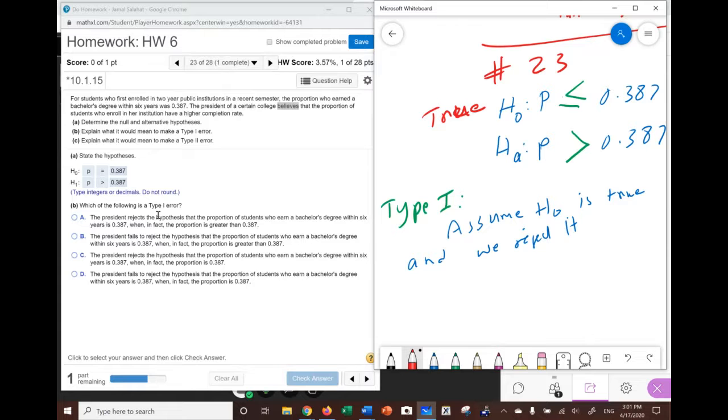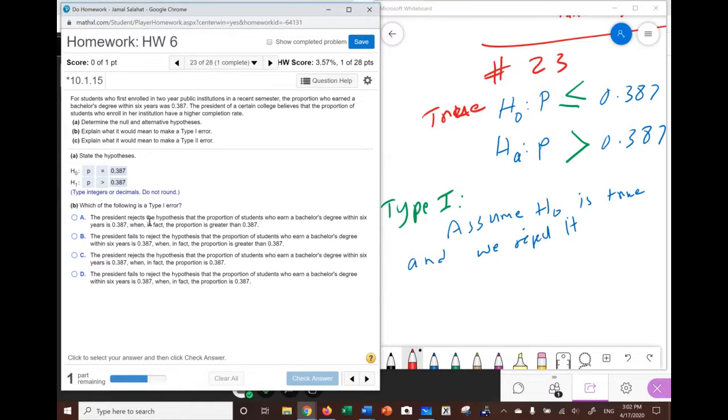So type 1 error is the president rejects the hypothesis that the proportion of students who earn a bachelor's degree within 6 years is 0.873, whatever, when in fact the proportion is greater than.